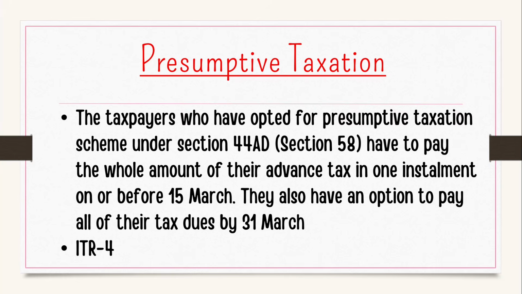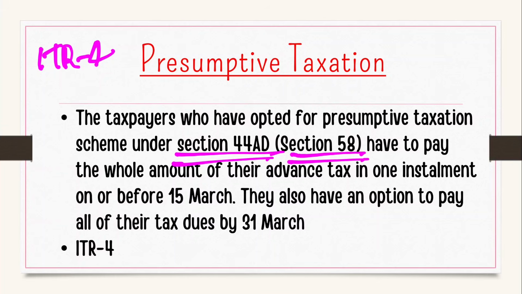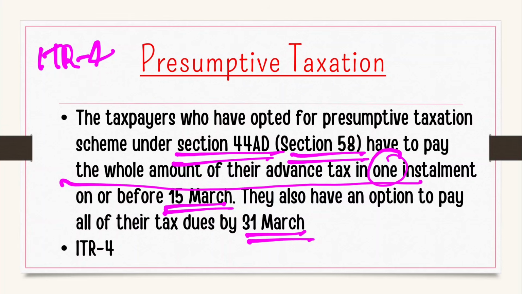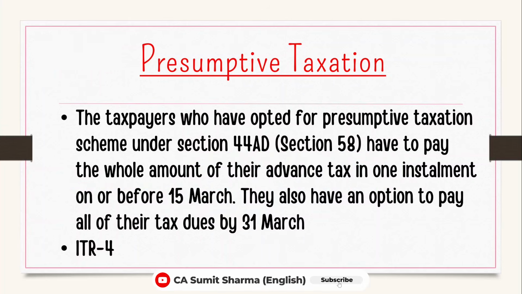Presumptive taxation, friends: if you are filing your ITR 4 and you are using section 44AD, the new section will be 58, then the whole advance tax you can pay in one installment, which can be by 15 March. If you forget to pay your taxes up to 15 March, then up to 31st March, if you pay any tax, it will also be considered as advance tax.